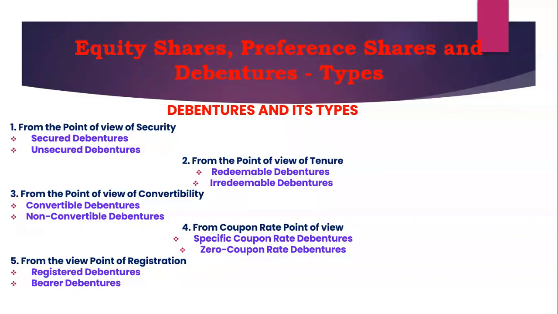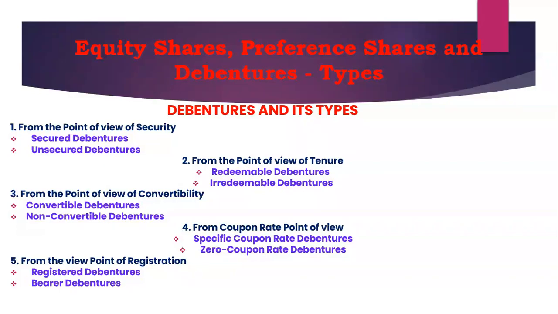Now I'm moving to the different types of debentures. The first and foremost one is from the point of view of security: secured debentures and unsecured debentures. What do you mean by secured debentures? These are debentures where a charge is established on a particular asset or property of the company for the purpose of making payment to the debenture holders.